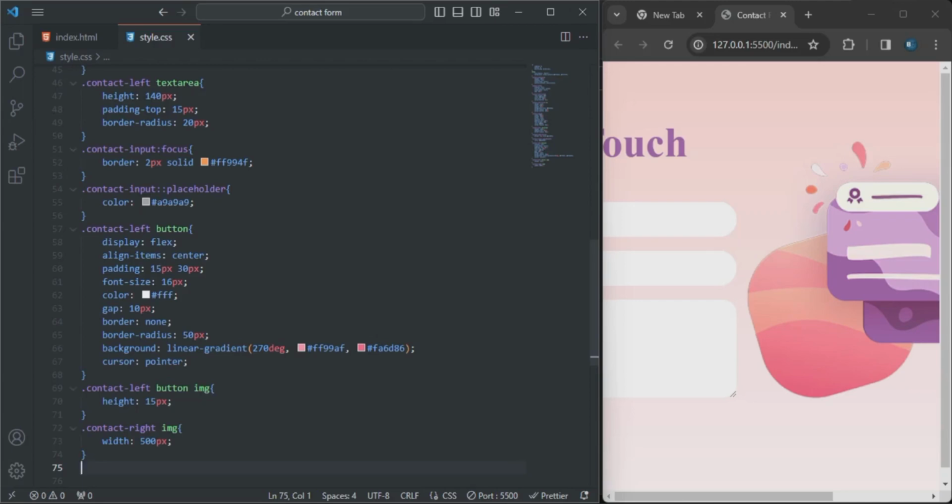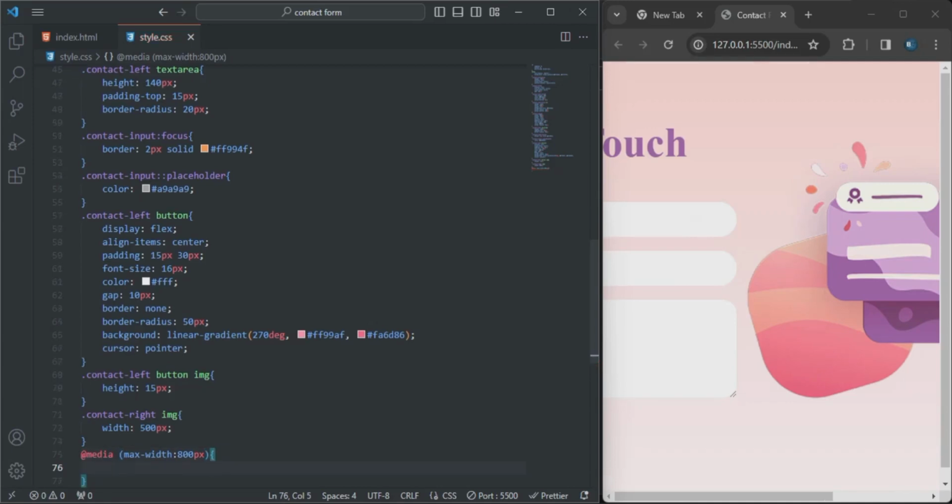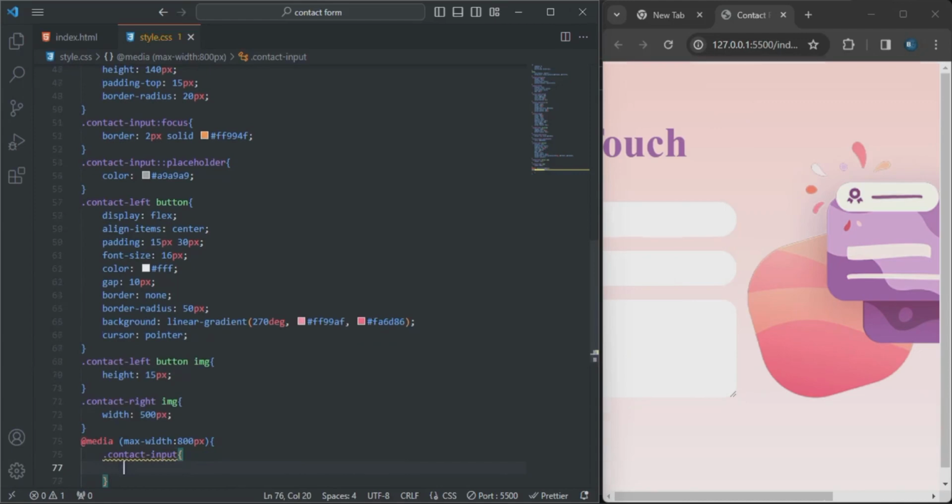All right, you can see the responsive is not there, so I'm going to add that to make it look okay on mobile. So that brings me to this: at media, max-width will be 800 pixels. In between the curly brackets I'll be adding my contact input.